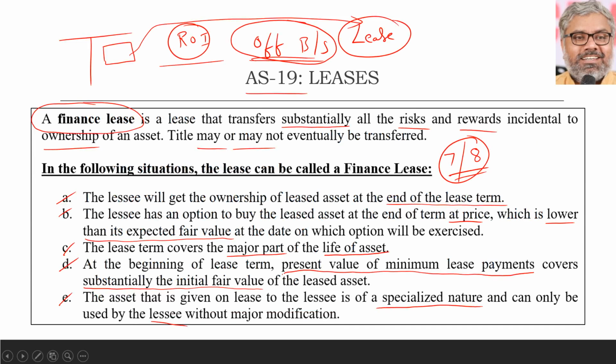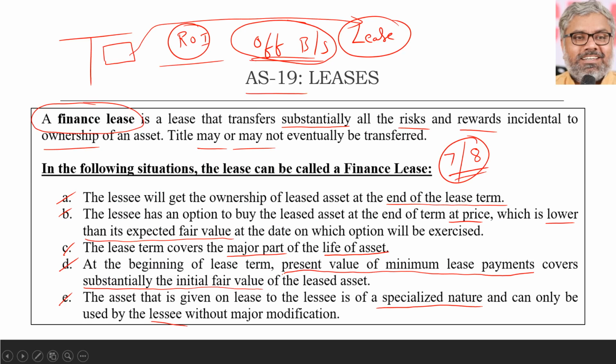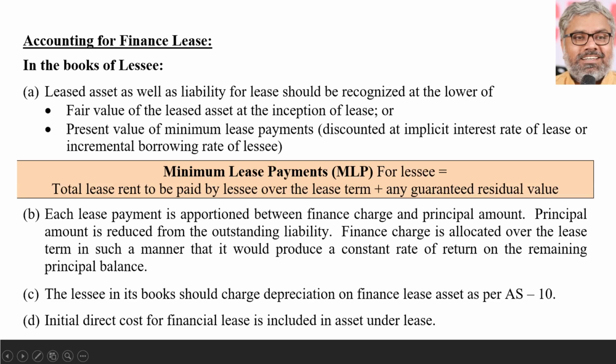So definitely you have to remember all these conditions under which a lease can be called a finance lease. Of course, an operating lease is a lease which is other than a finance lease. Nothing special about operating lease. Whichever is not a finance lease becomes an operating lease. Now coming to the finance lease, which will be the major focus area of AS 19. How to treat a finance lease in the books of the lessee and also in the books of the lessor. We will look at that first. First, let us start with the lessee's accounting. Accounting for finance lease in the books of lessee.